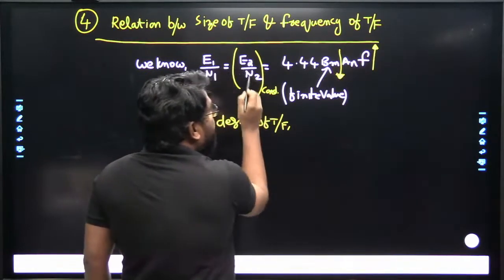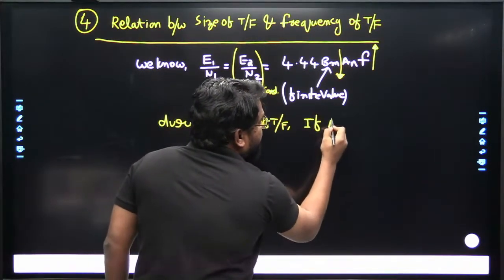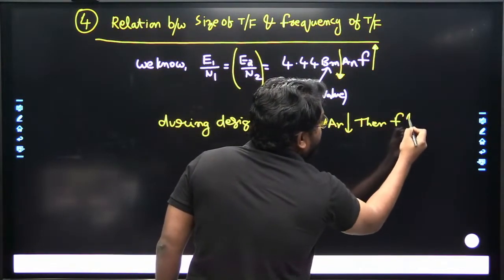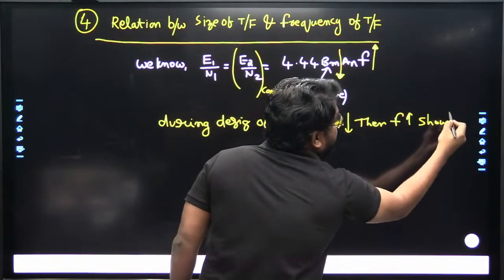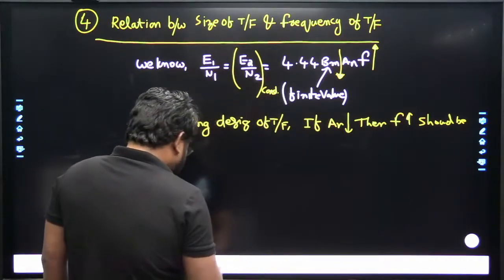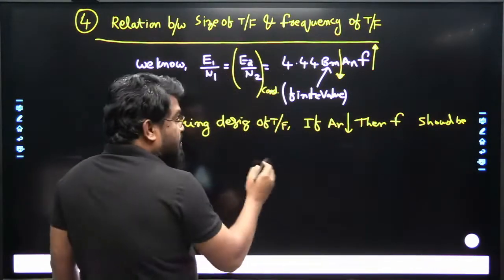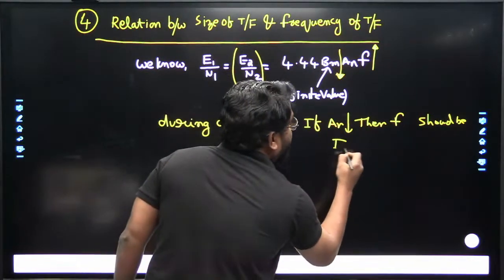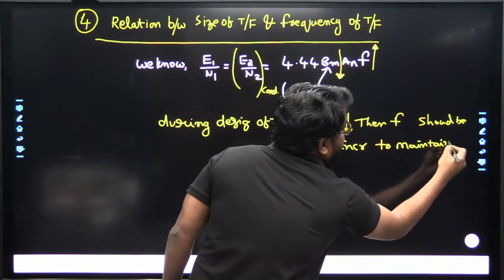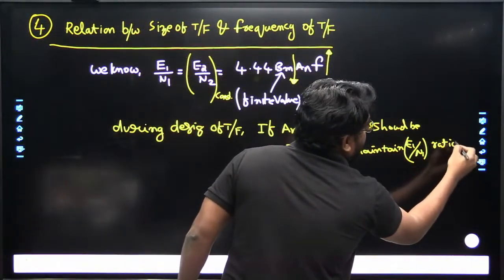In order to maintain this ratio constant, if the area A decreases, then the operating frequency of the transformer should be increased, to maintain the V1 by f ratio, E1 by f, constant. Got my point?